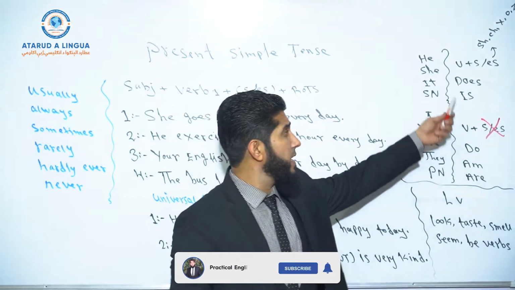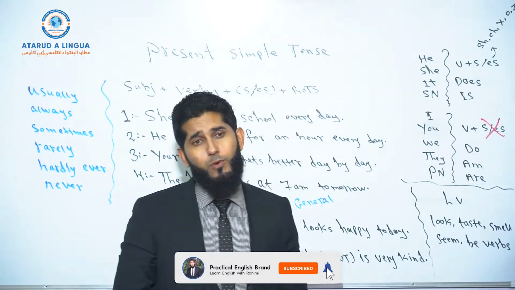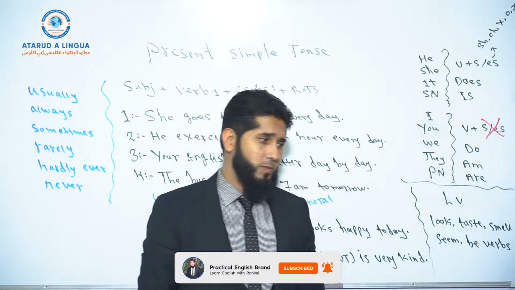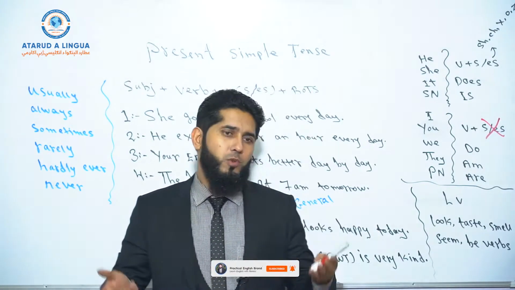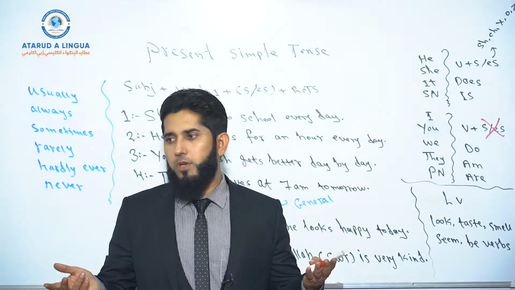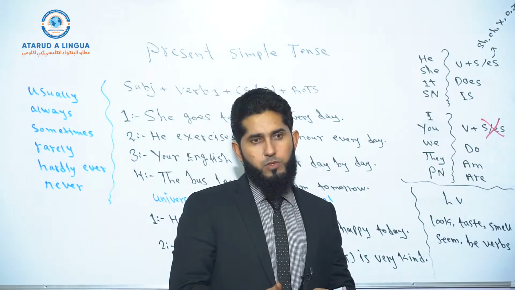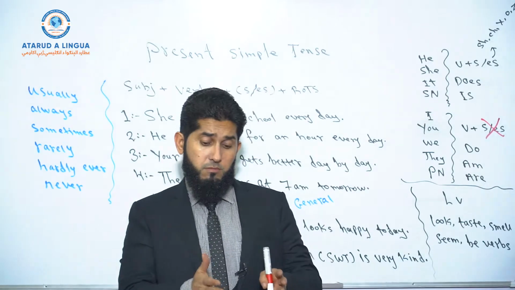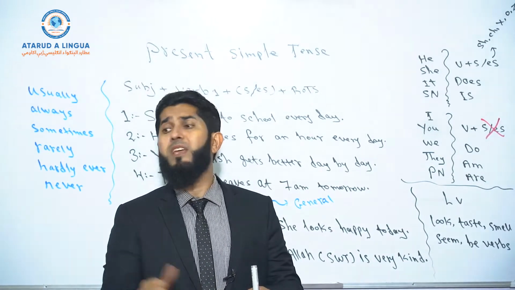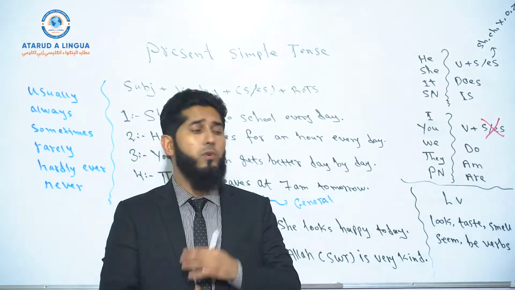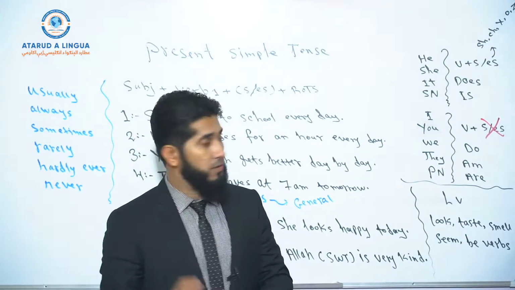If we do not have the auxiliary do, does here, of course, we cannot make negative sentences in simple present tense. We cannot make interrogative sentences. We cannot make information questions, right? So that's why we need helping or auxiliary verbs. But they do not have any meanings in sentences. They are meaningless. They are there for a grammatical function, okay?